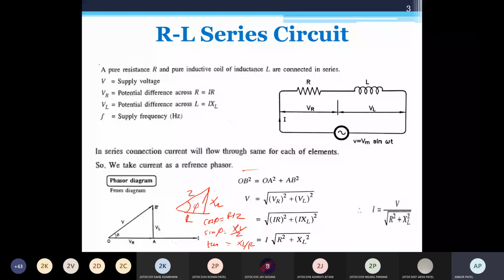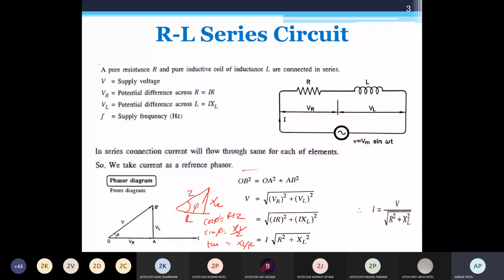So there are three definitions of cos phi. Cos phi is nothing but power factor. The first definition is the cosine of the angle between voltage and current. It is the ratio of resistance to impedance. And we will also see one more definition for this power factor.